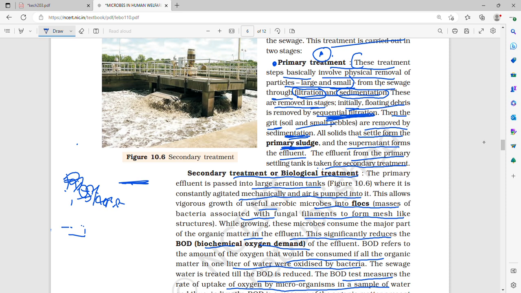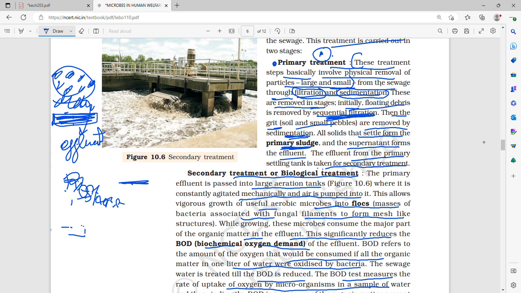So, firstly, by sequential filtration, the floating debris was removed. Then sedimentation took place, wherein the grit, that is the soil and pebbles, settled down below and was removed. All the solids formed the primary sludge, and what remained, the supernatant, formed the effluent. This effluent went from the primary settling tank to secondary treatment.